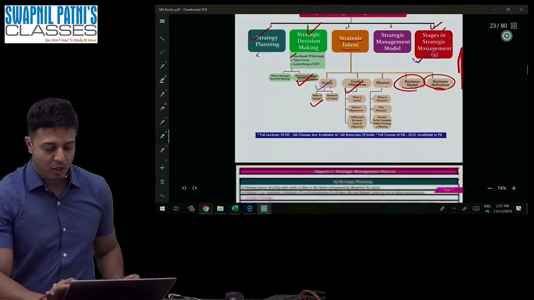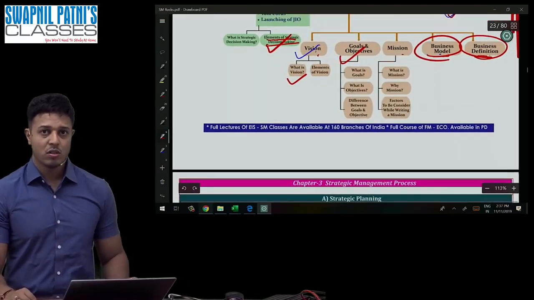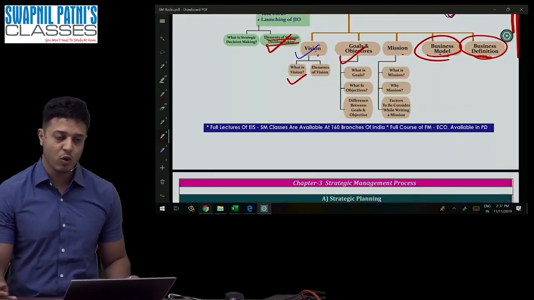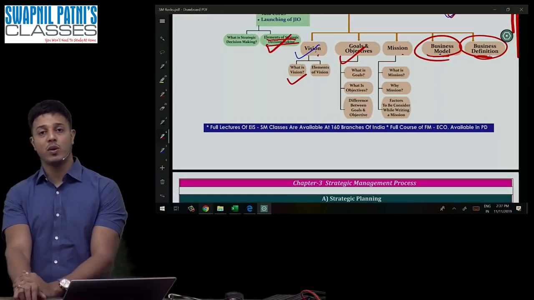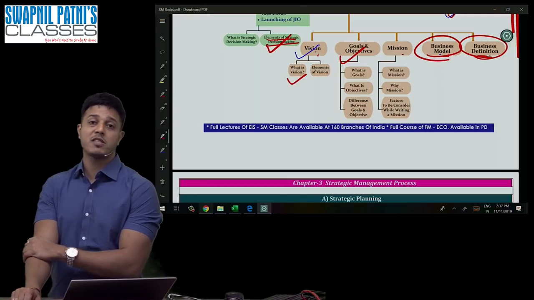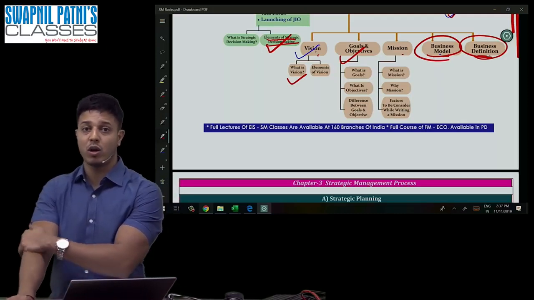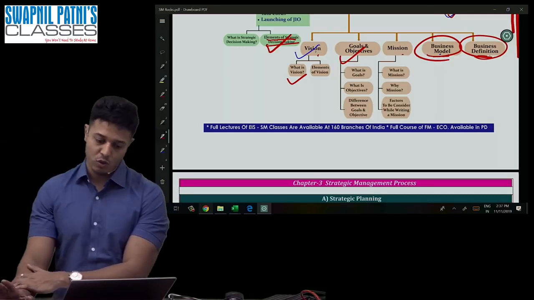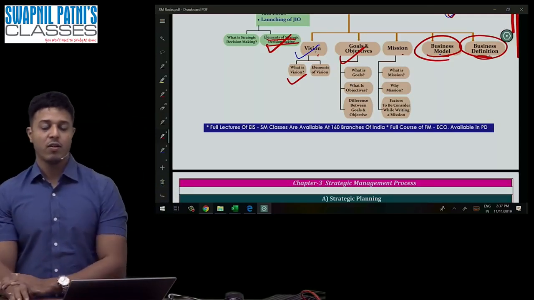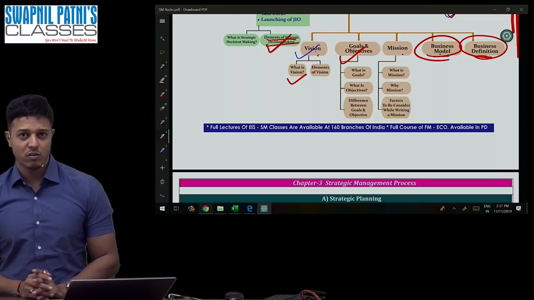What is the difference between goals and objectives? Which one is broader? Goals. Which one is narrow? Objectives. I want to earn profit, goals. I want to earn 30 crores profit in the textile business by year 2020 is called as objective. Which one is specific, measurable? Objective. Which is a broader goal? Which one is generic? Goal. Objectives are made to achieve goals. Okay, understood this?